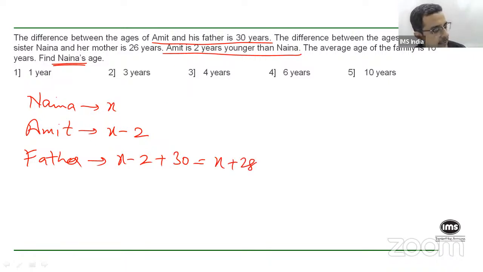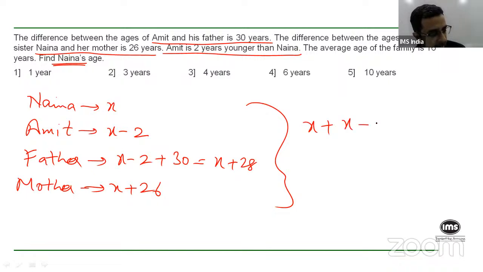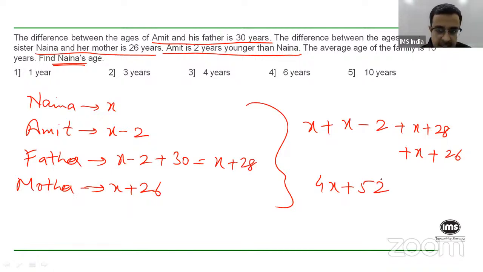Correct? And you're told that the difference between the ages of Amit's sister Naina and her mother is 26 years. So Naina is X, so the mother will be X plus 26. Correct? So now, if I add up all their ages, the total age will be X for Naina, X minus 2 for Amit, X plus 28 for the father, and X plus 26 for the mother. So how much does this come out to be? It comes out to be 4X plus 52. Am I right? Okay, 4X plus 52.